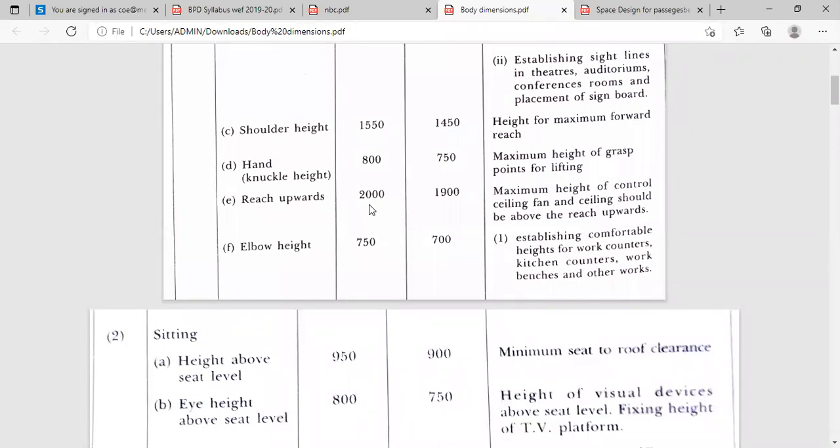Then elbow height will be 750 mm for an average man and 700 mm for an average woman. So here it is required for establishing comfortable heights for work counters, kitchen counters, workbenches, and other work.